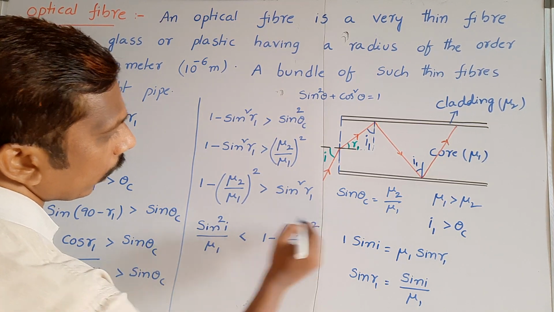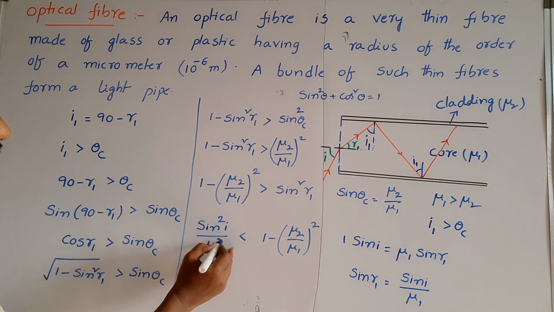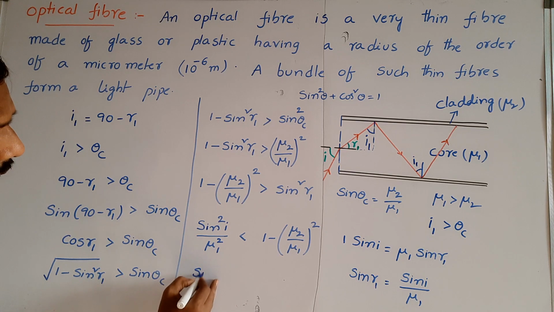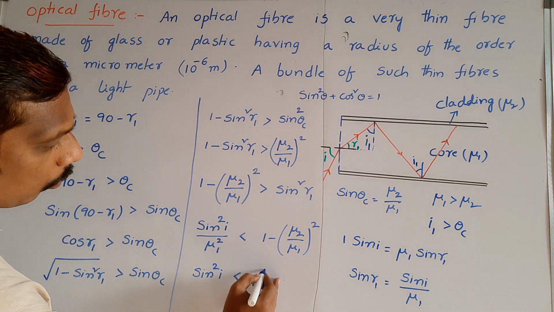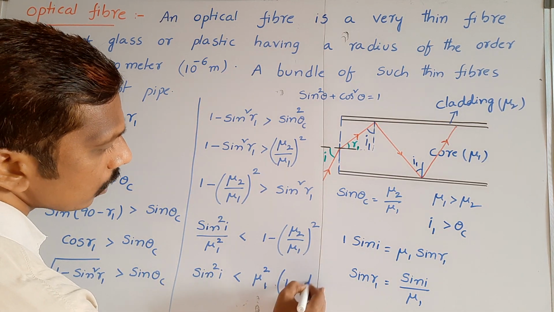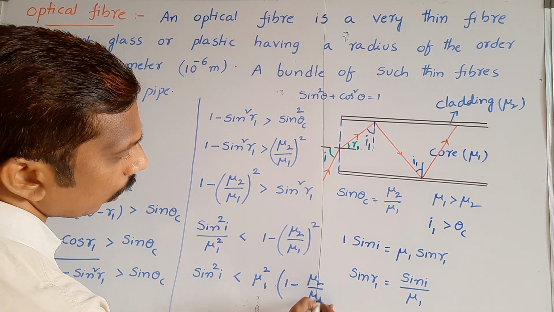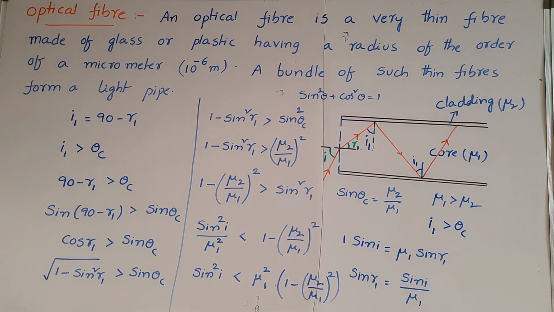From this we can write mu1 square also: sin square I is less than mu1 square into 1 minus mu2 by mu1 whole square.